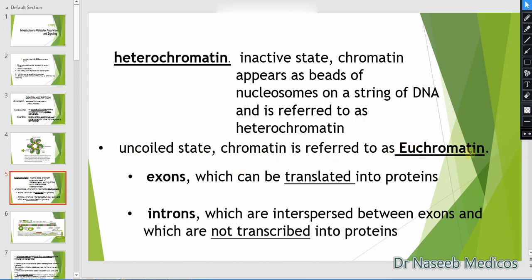Euchromatin is the chromatin that can be transcribed, meaning the genes present on euchromatin will be transcribed. Exons are the portions of DNA that are translated into proteins, while introns are not translated into proteins.